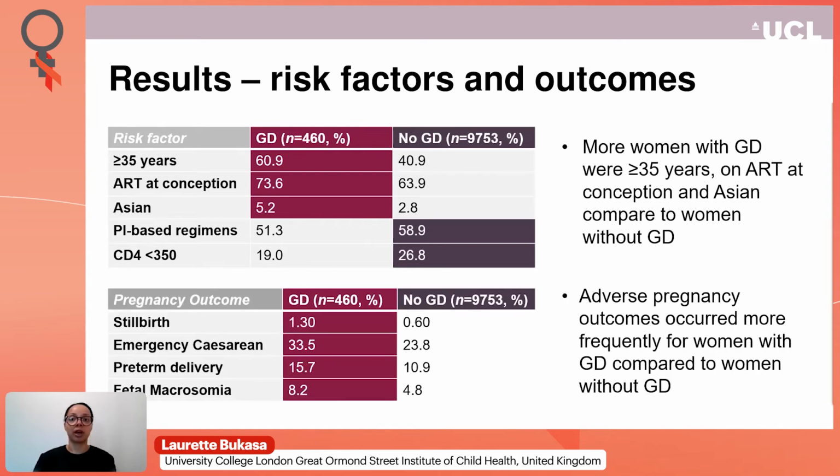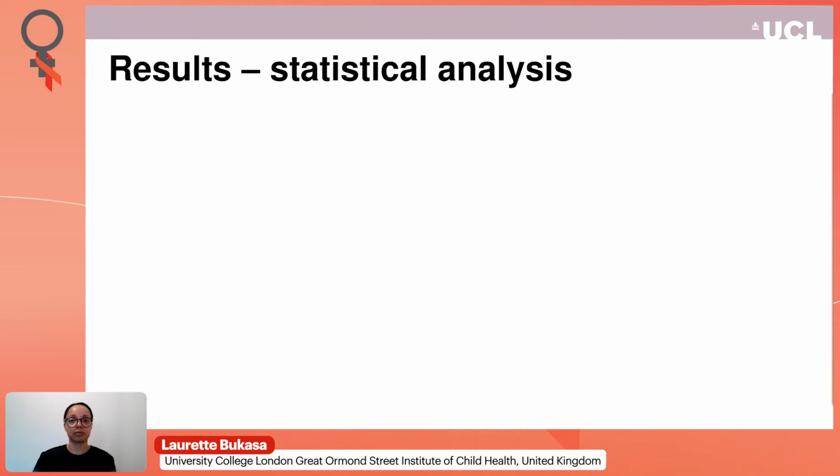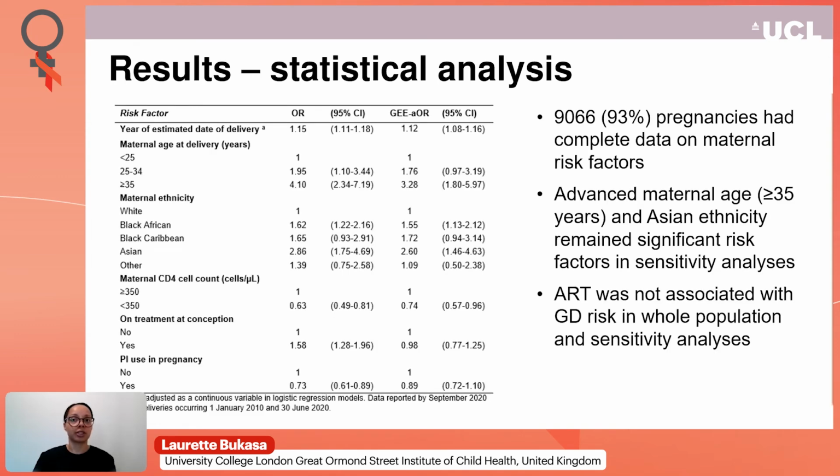We found that stillbirth, emergency cesarean, preterm deliveries, and fetal macrosomia, which was defined as infants born with a birth weight greater than or equal to 4 kilograms, were more common in pregnancies to women with gestational diabetes compared to women without gestational diabetes. In this table, you can see unadjusted estimates and whole population complete case GEE analyses. 93% of pregnancies had complete data on maternal risk factors.